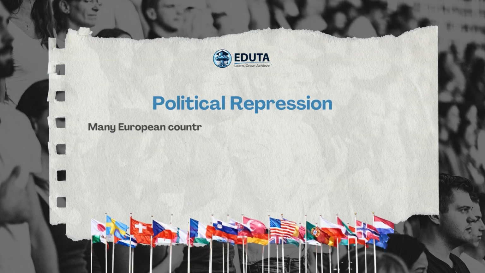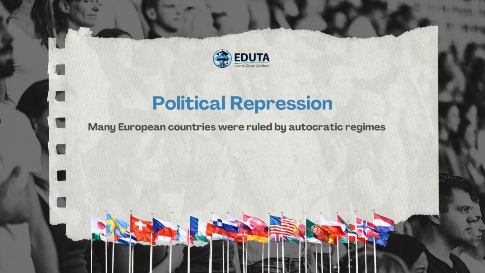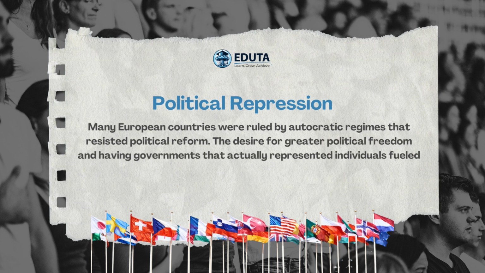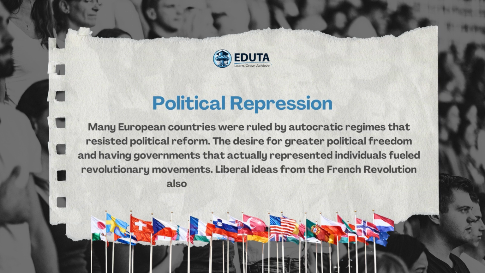Political repression. Many European countries were ruled by autocratic regimes that resisted political reform. The desire for greater political freedom and having governments that actually represented individuals fueled revolutionary movements. Liberal ideas from the French Revolution also inspired the revolutionaries.